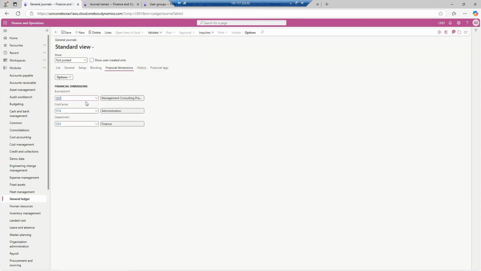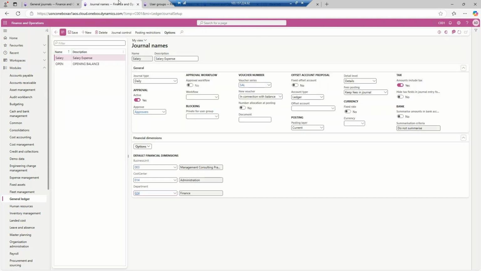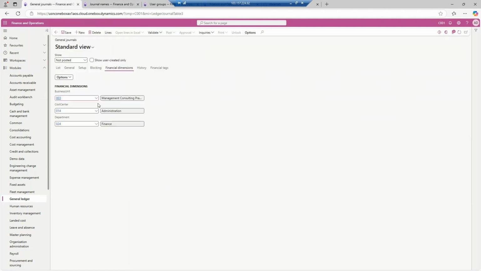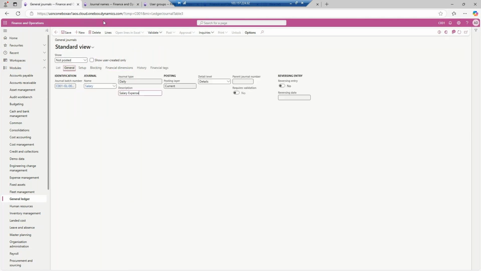This helps the customer so that whenever they create a new journal, they need not bother about it, because without entering these values, the system will not allow you to post, right? So it is better that you give your client a feature of default financial dimensions, but if they want, they can change it also. That's why we have a separate journal.